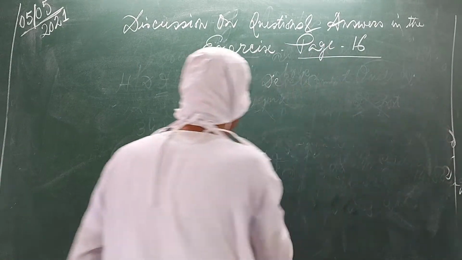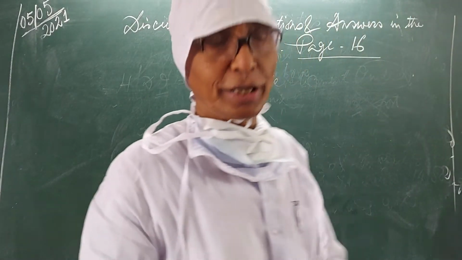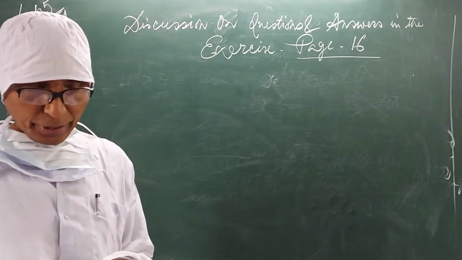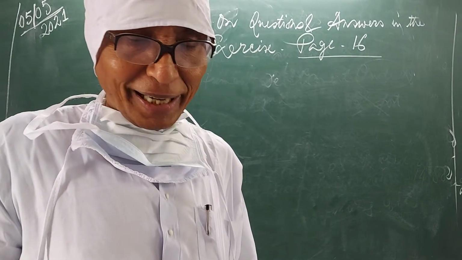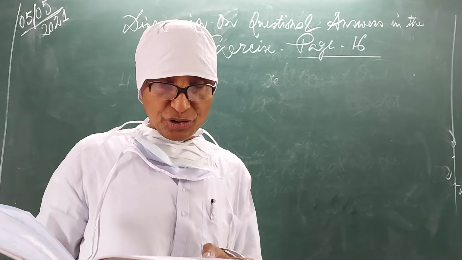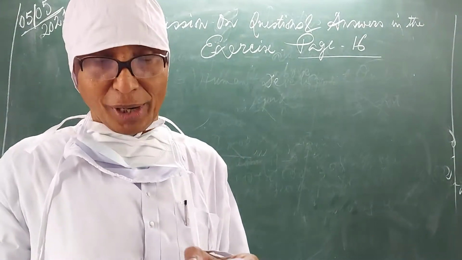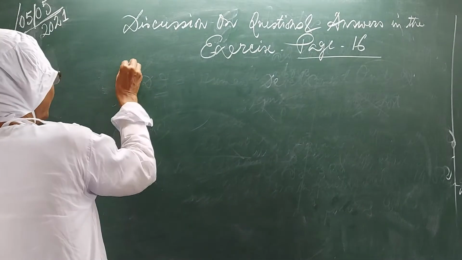Question number 4. Let me come to question number 4. What is the main criterion used by the World Bank in classifying different countries? You know it.